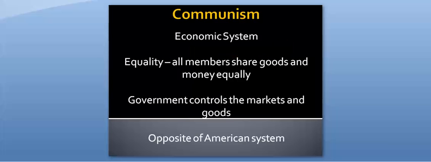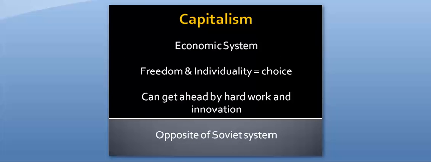First, communism. Communism is an economic system, not a government type, in which total equality exists. In theory, all members of the group share all goods and money equally. The government controls the markets, the manufacturing, the services, and the costs so that everyone is treated equally. This theory is the exact opposite of the next term, which is the belief that the American economic system is based on. That belief is capitalism, which is our next term.